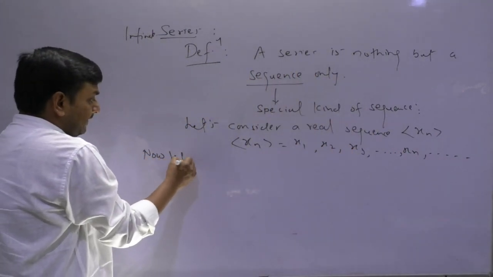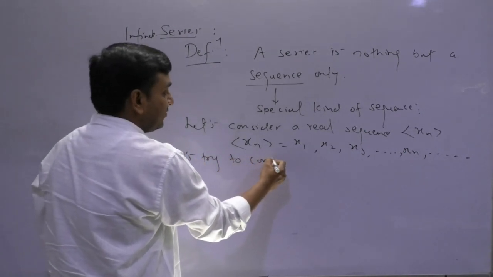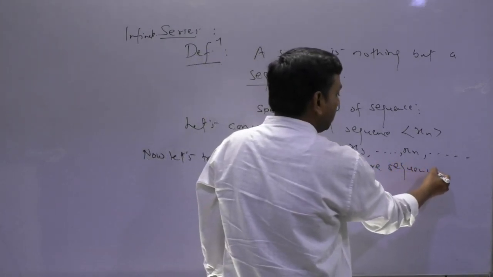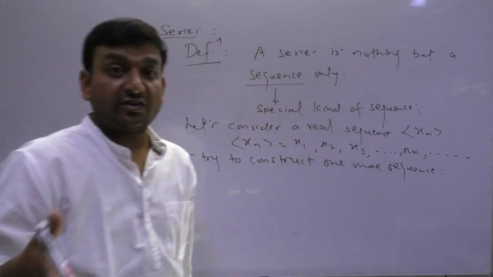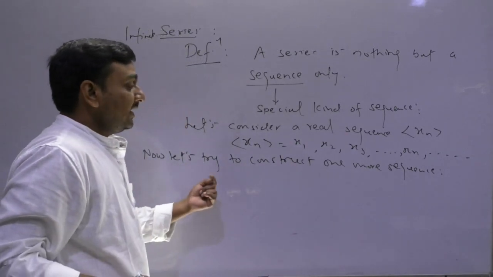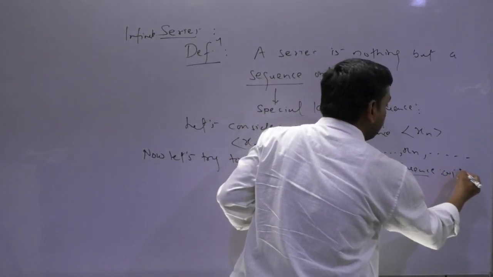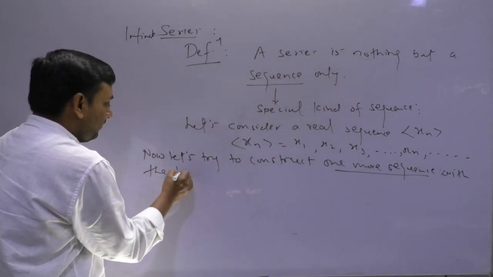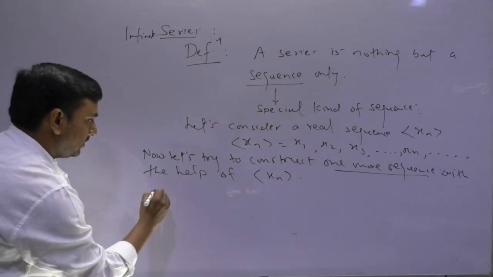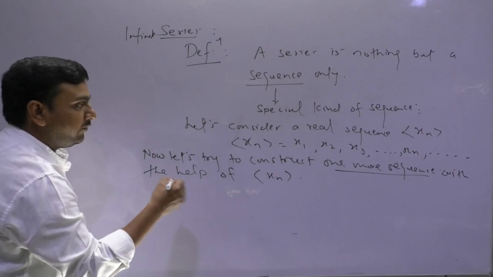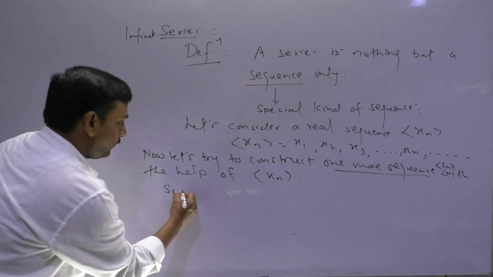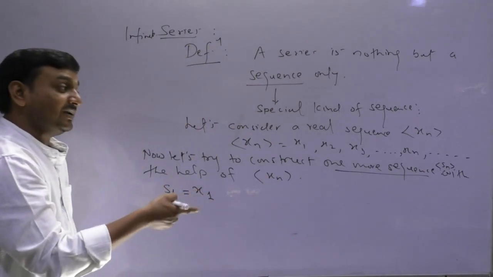Now let's try to construct one more sequence with the help of the sequence xn. The first term of that sequence Sn is nothing but x1 only.